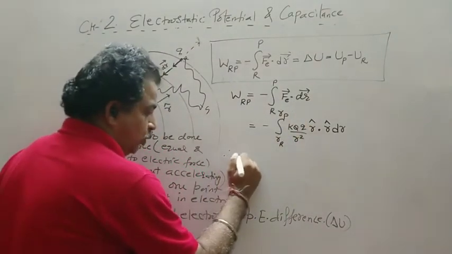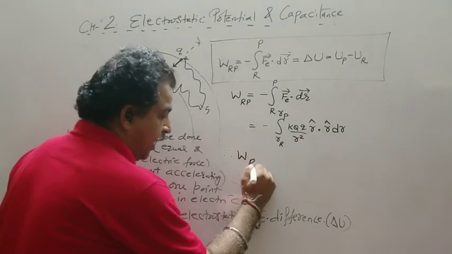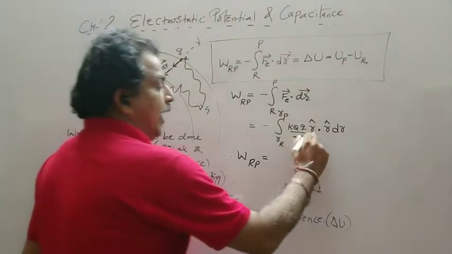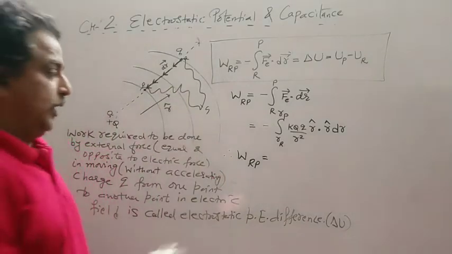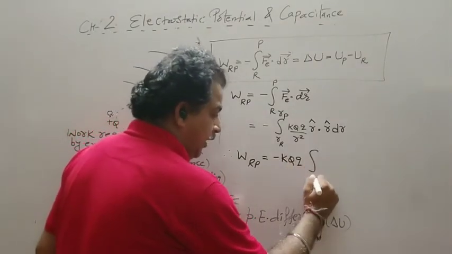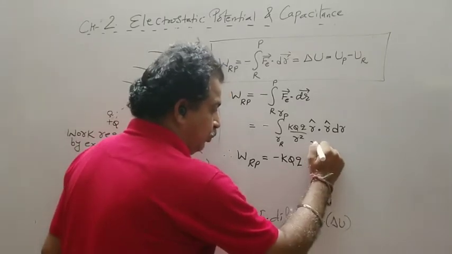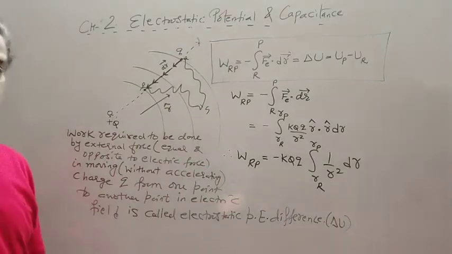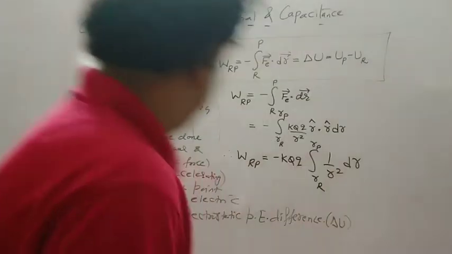Therefore, work done from R to P is equal to, r cap dot r cap, which is 1. So minus KQq times the integral from rR to rP of 1 upon r squared dr. So we have to do this integration.